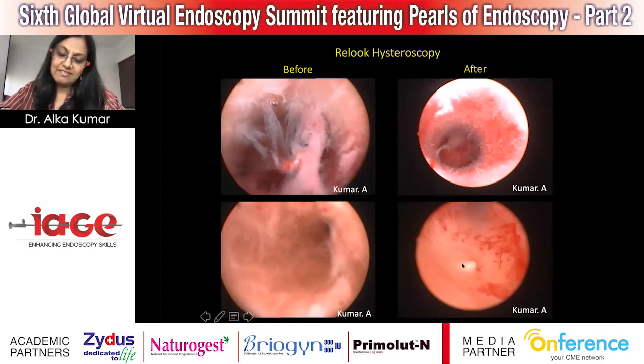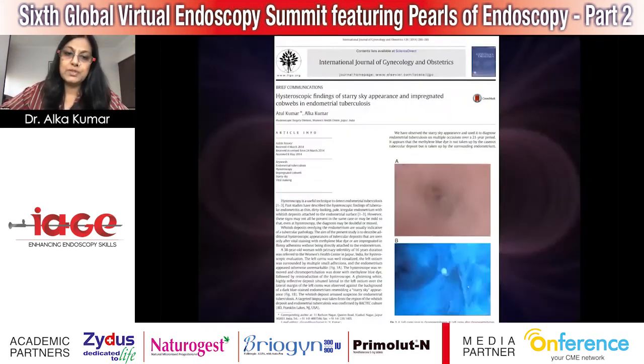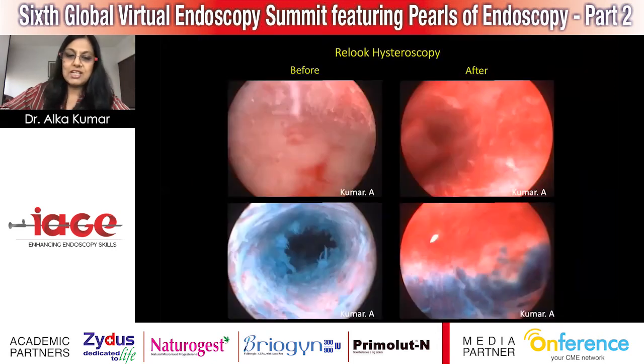We have found this, and more importantly, we have found this in the endocervical canal. So the challenge is to have more studies and more data coming out of hysteroscopic evaluation for endometrial tuberculosis. We started to do one interesting thing, and we published it as the starry sky appearance. What we started to do was put in the hysteroscope after the CPT. What we started to see was methylene blue dye. These are of course before and after the ATT.